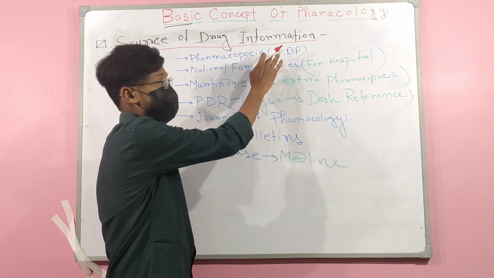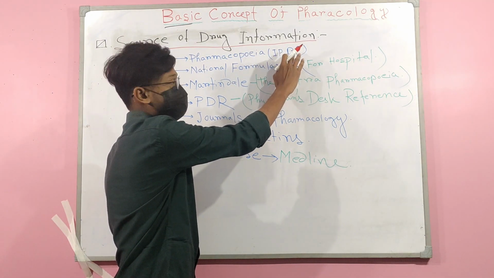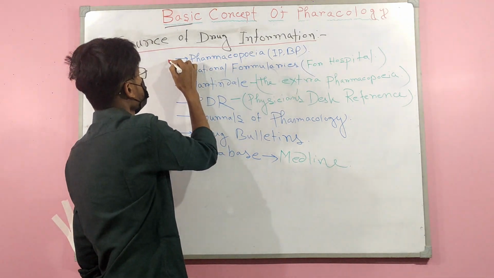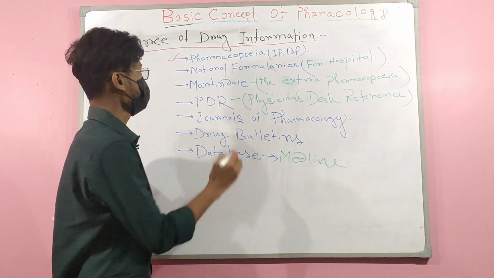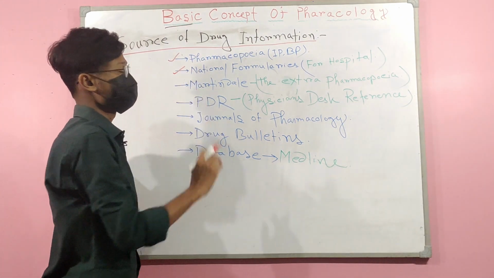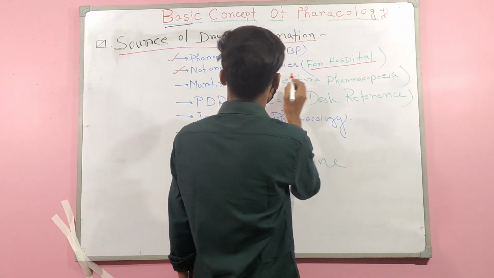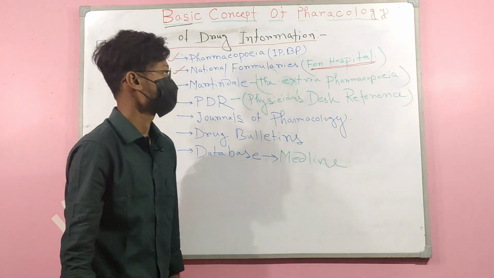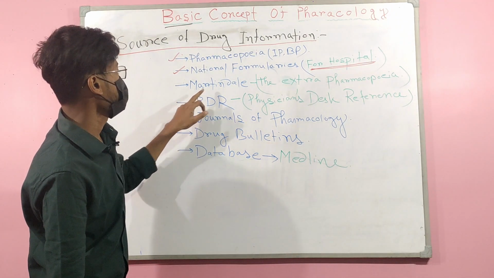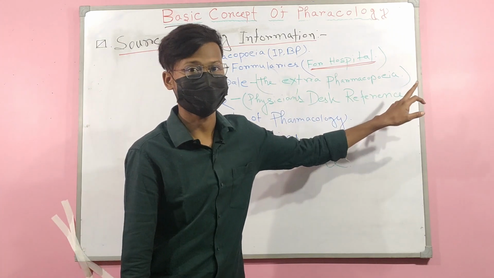It can be IP, Indian Pharmacopoeia, BP, British Pharmacopoeia, etc. Then national formularies, which are used in our hospital. Then Martindale. Martindale is the extra pharmacopoeia.